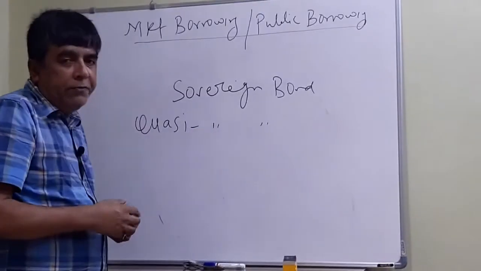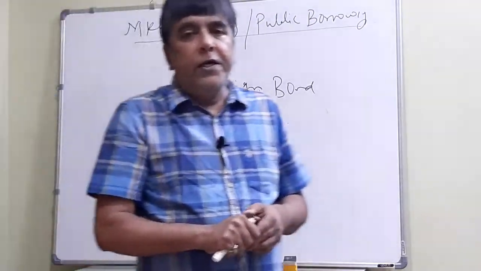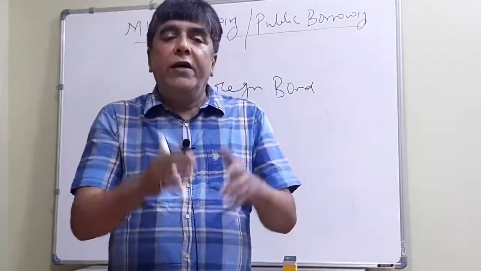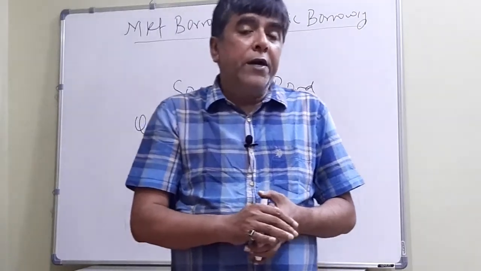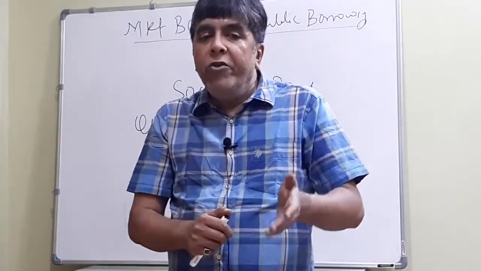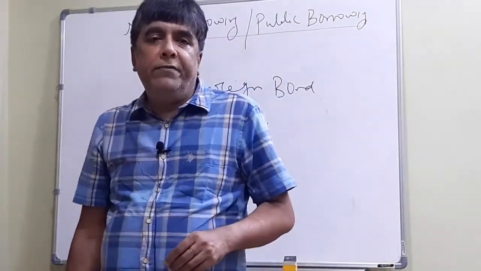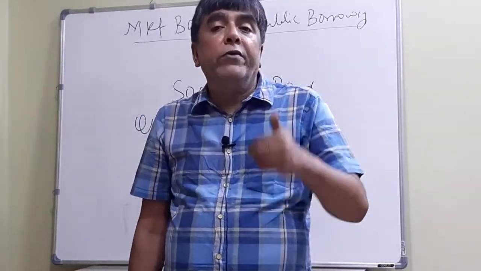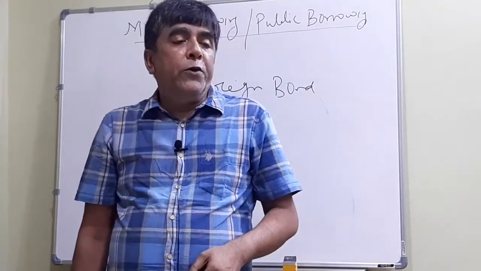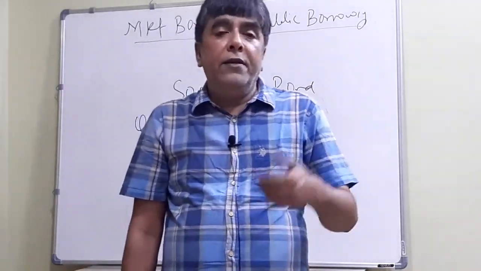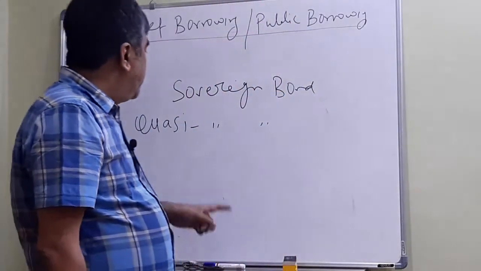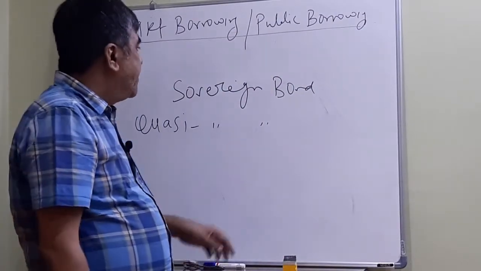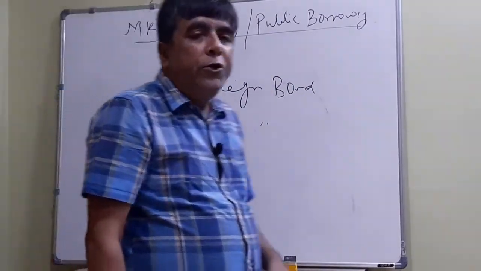Quasi means partial; in Hindi you can say Ardha Sarkari. These bonds are issued by some other agency, but they are backed by the government, which helps that organization raise money from the public. Last year, Indian Oil and other companies went for issue of quasi-sovereign bonds. But we are concerned with sovereign bonds issued by the government.